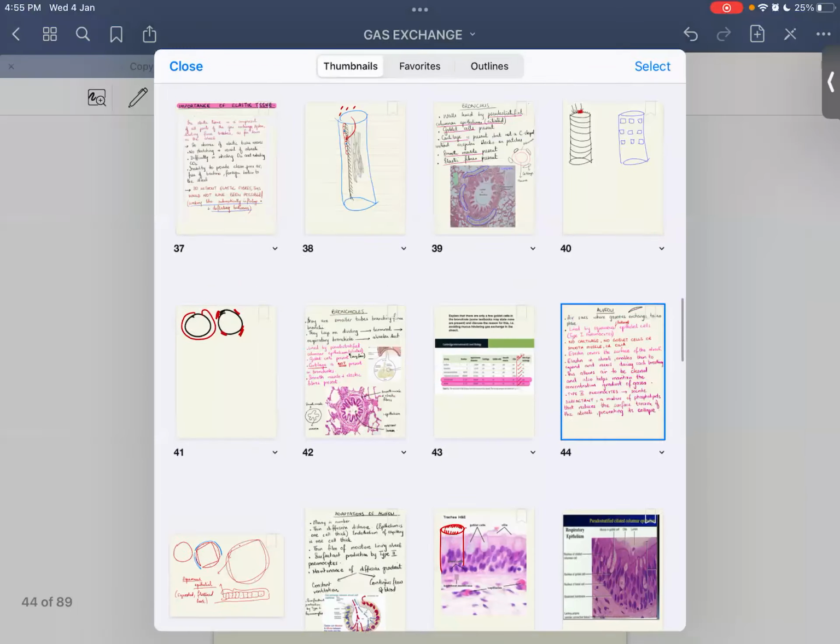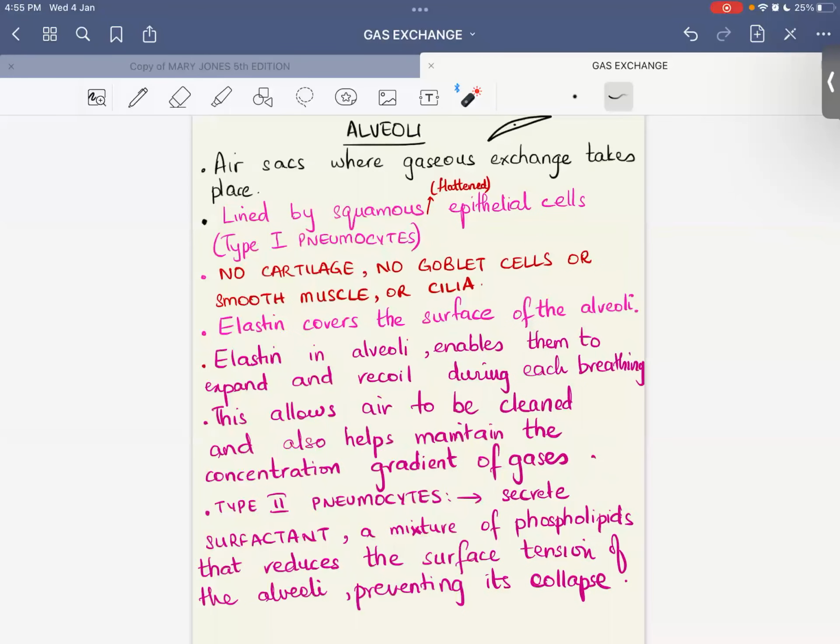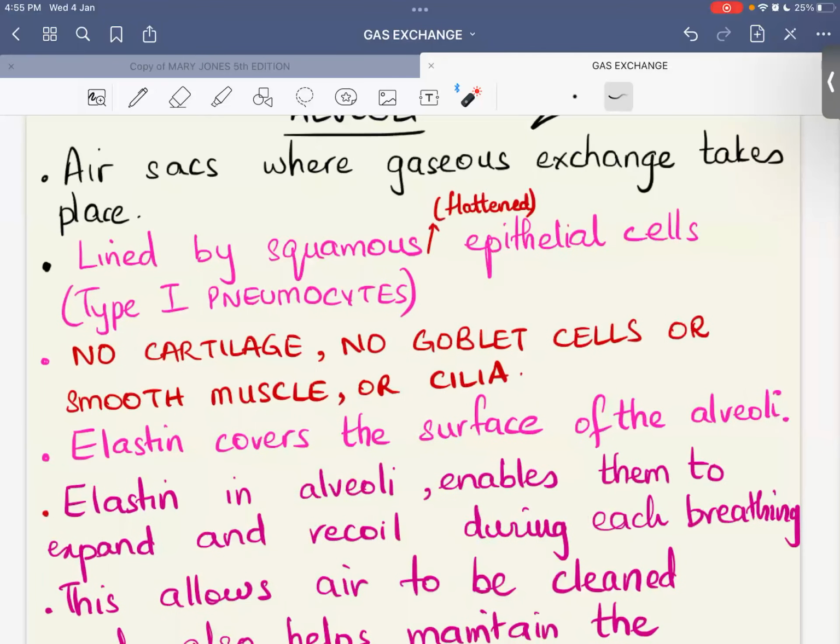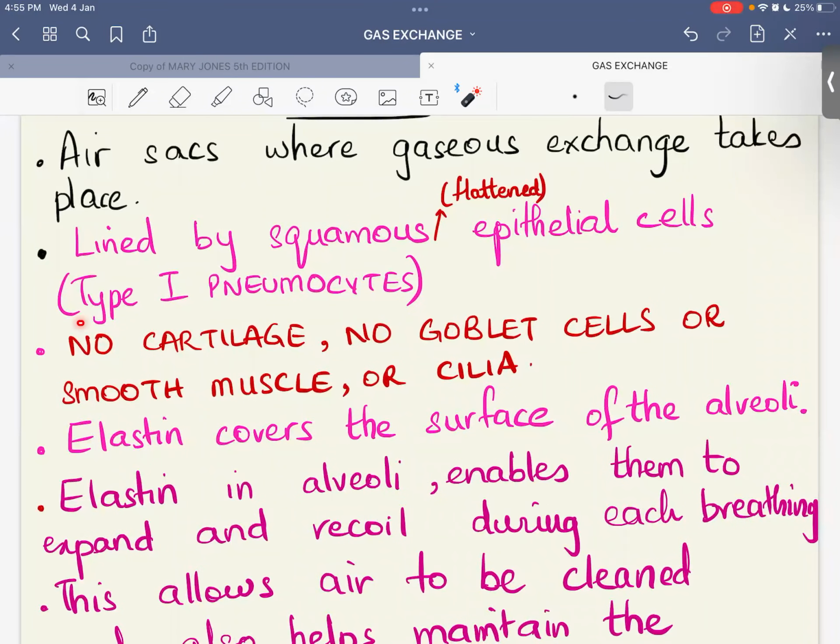Alveoli are lined by squamous flattened epithelial cells. Another name of these cells is type 1 pneumocytes. What is not inside it? It doesn't have cartilage. It doesn't have goblet cells. No smooth muscle cells. No cilia. It has nothing. The only thing which alveoli have is elastin.